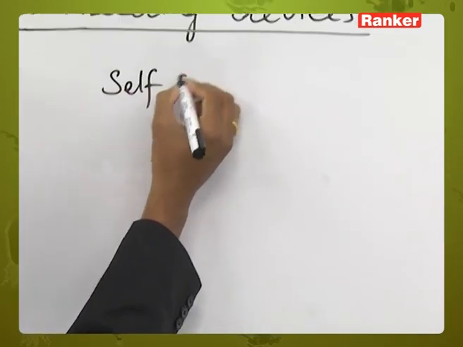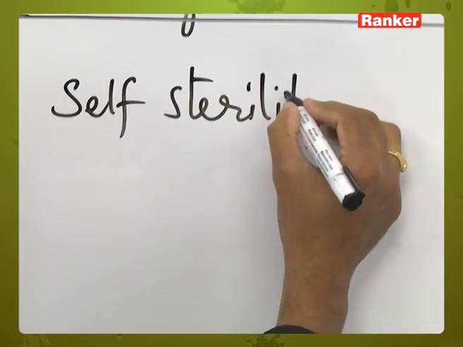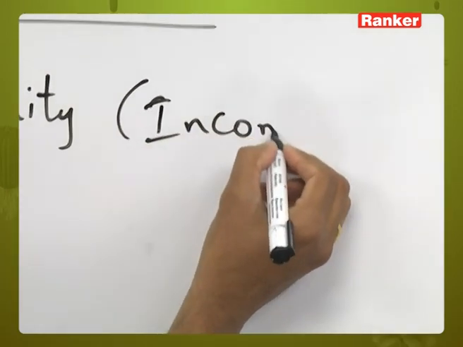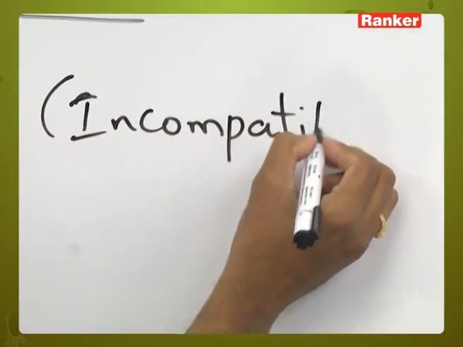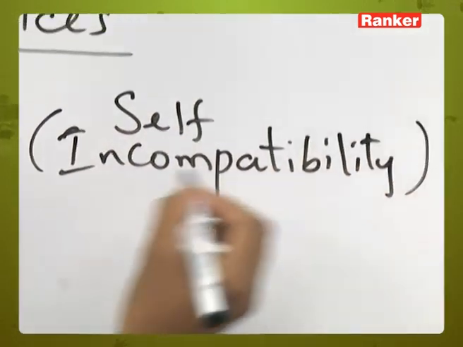Next one is self-sterility or incompatibility, or simply to say it is self-incompatibility.